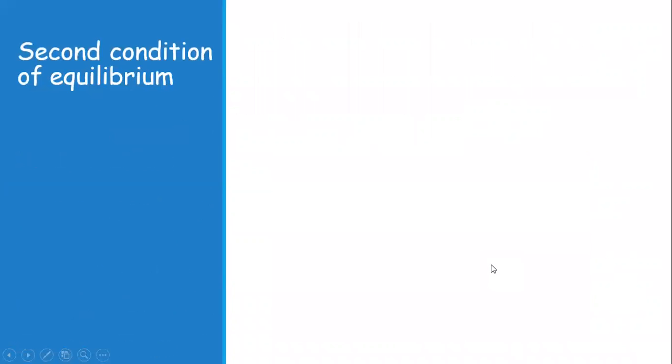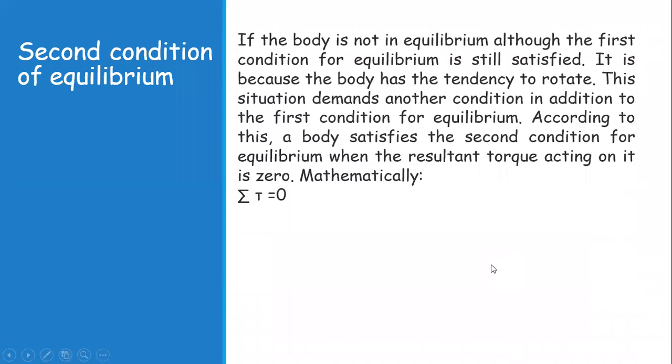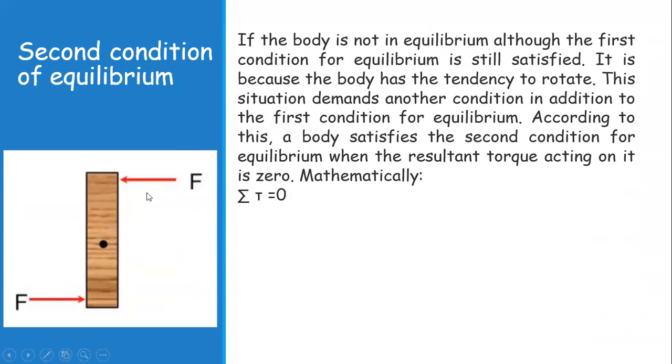Now, what is the second condition of equilibrium? A body may not be in equilibrium although the first condition is still satisfied. You can see in this figure that the body is satisfying the first condition of equilibrium. This force is equal to this force. These are two opposite parallel forces, and the algebraic sum of these forces is zero. So the first condition of equilibrium is satisfied.